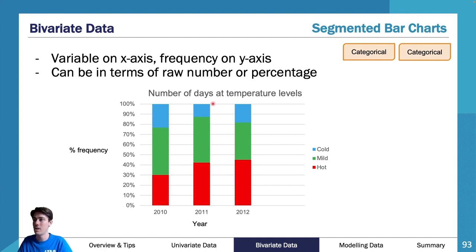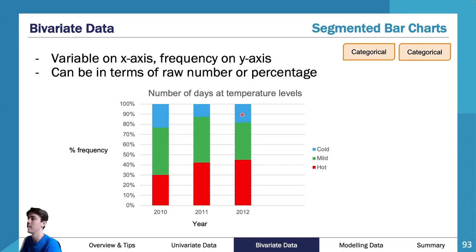You can say, all right, this is 100 to, probably like 76. So it's like 24% of the year 2010 was cold. Whereas in 2011, maybe this is like 87, so it's like 13%. And then here it's maybe down to like 81, so you could say like 19% in 2012. So it's a really easy way of comparing. It's a really nice way of comparing. And then you go through it like that.